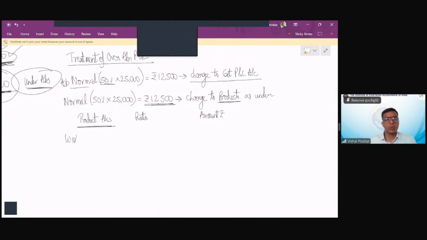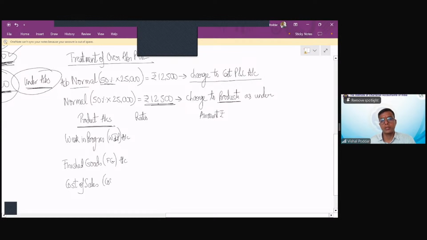First account is the work in progress, which in short we call the WIP. Second is the finished goods. In short, you may call it FG. Third is the cost of sales. You may call it COS.